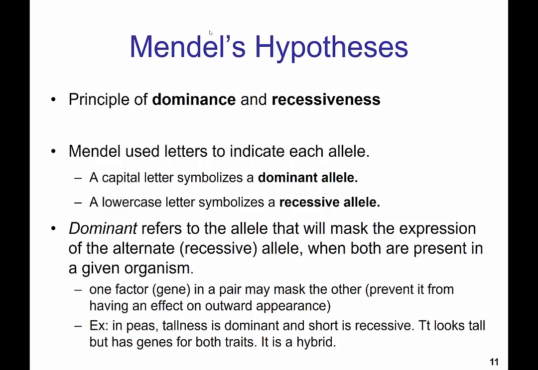So, 1 factor or gene in a pair may mask the other and prevent it from having an effect on outward appearance. For example, in peas, tallness is dominant and short is recessive. So if we had an uppercase T to represent tallness, lowercase representing the recessive or short allele, if an organism has uppercase T, lowercase t, that's going to look tall, even though it has both traits. This is a hybrid.